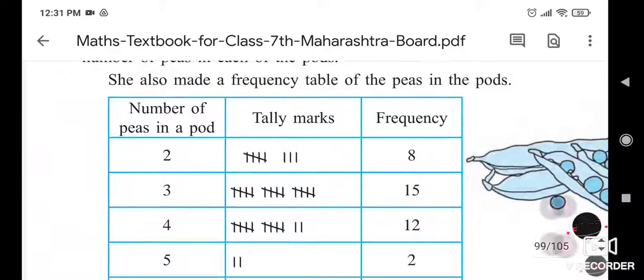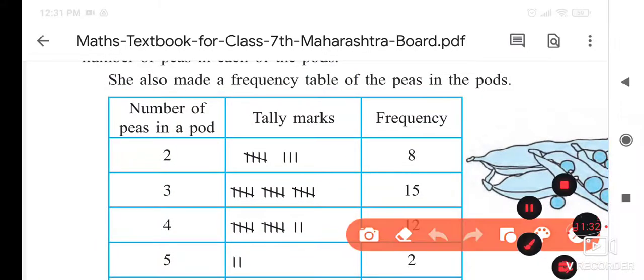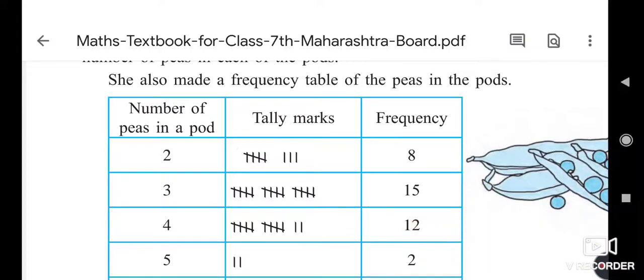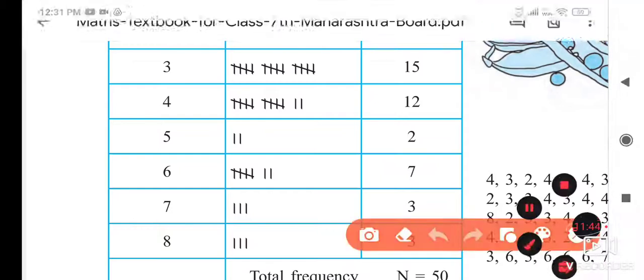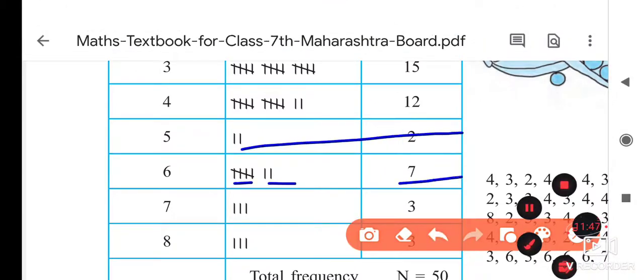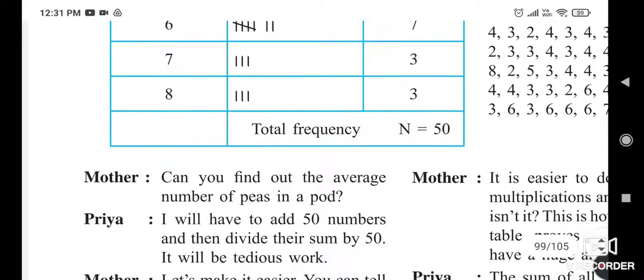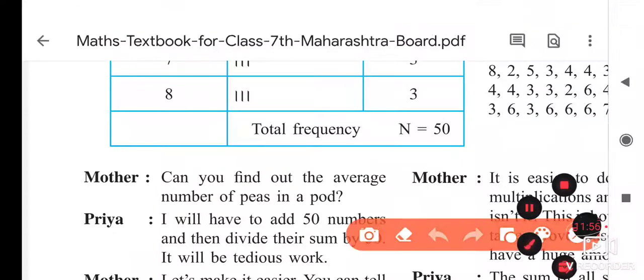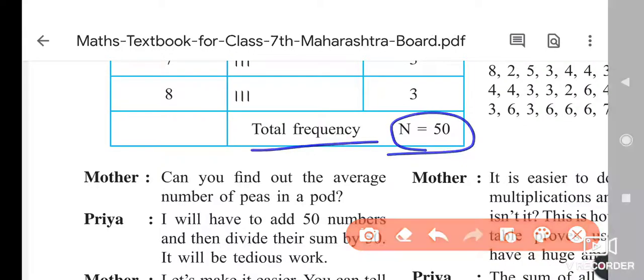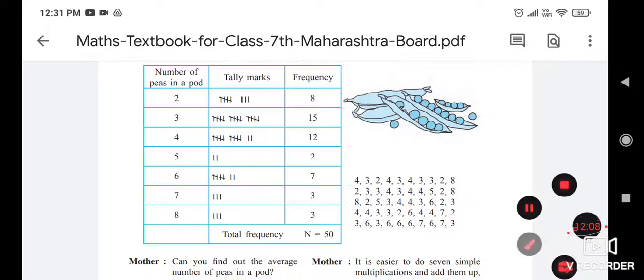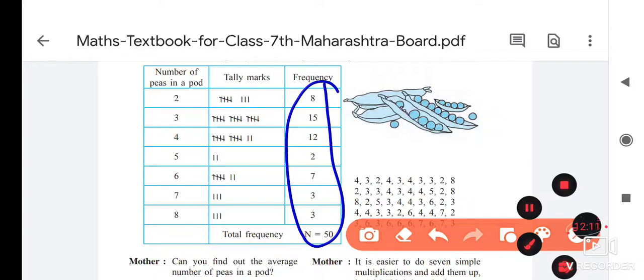So if you see here, the total given is 5, 6, 7, 8, then 5, 10, 15, then 5, 10 and 12. Next it is 2, then 5 plus 2, 7. Here it is 3 and here it is how much? 3. In this way we have to complete this activity. Then you will understand and make a frequency table. And total frequency is equal to how much? Now it is here, that is 50. If you do the addition of this, you will get the answer, how much? 50. That many pea pods are there. She opened them and recorded this data in this table.